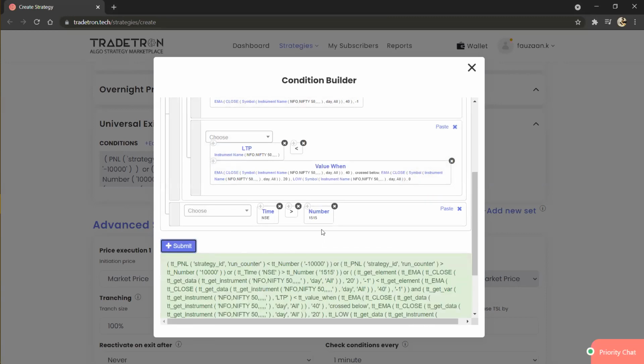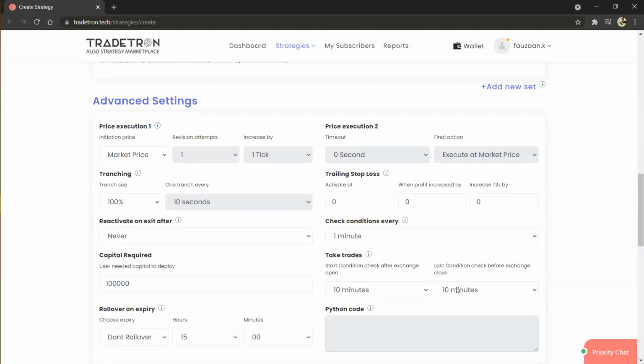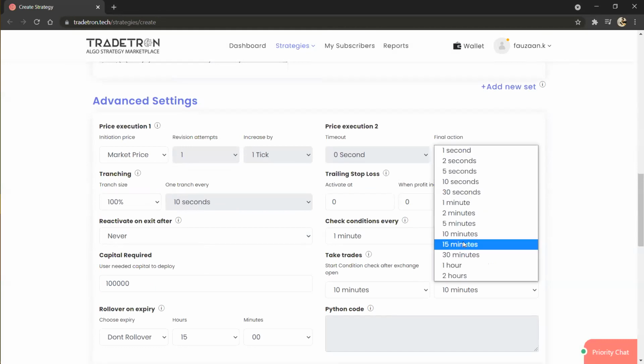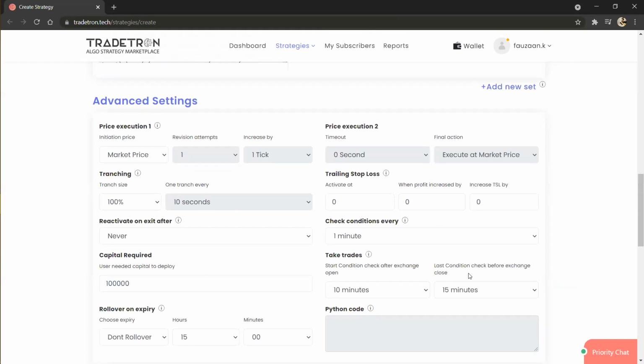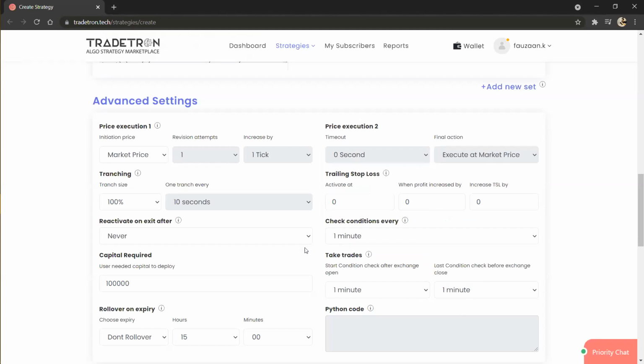Suppose your condition is time greater than 15:15, that is 3:15, but your algorithm will not take an exit if this is selected as 15 minutes, because our exchange closes at 3:30. If you select 15 minutes here, there is a high possibility that your algorithm will never create an exit based on your time, because the condition has stopped being checked. So it's always better to keep this as 1 minute or as per your entry exit time. This time should be lesser than your entry exit time in order to take an exit or entry, correct?